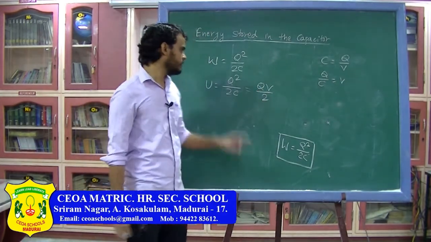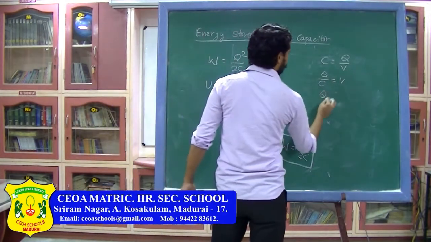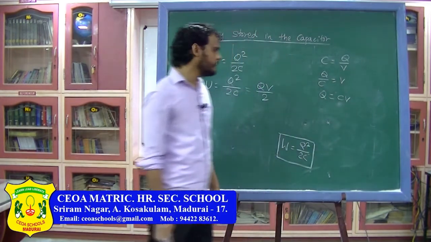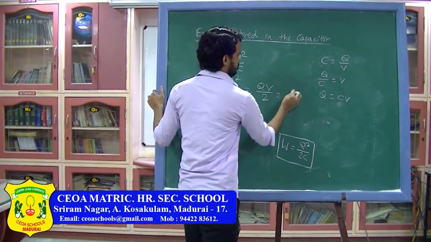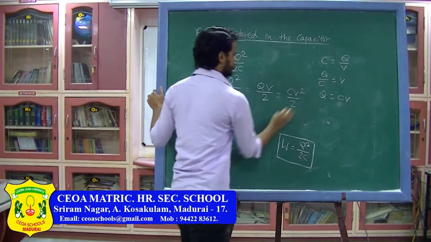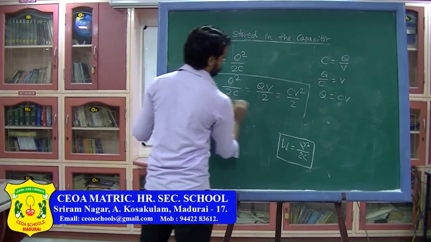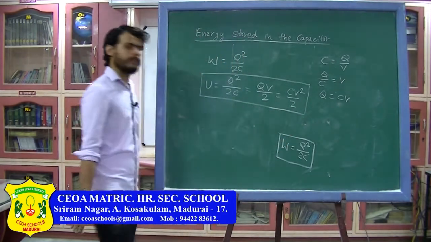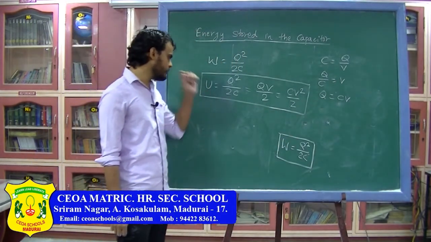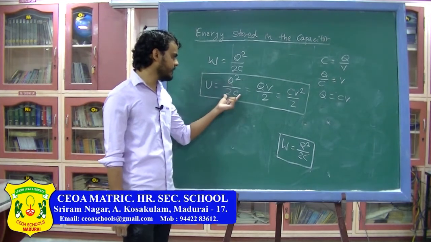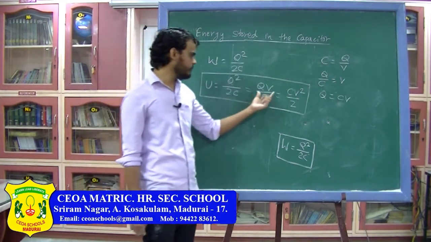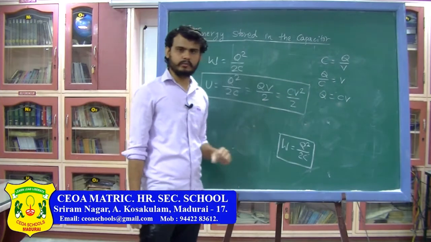Similarly, the term Q can be written as CV, which gives CV square by 2. So the energy stored in a capacitor can be written as Q square divided by 2C or QV by 2 or CV square by 2.